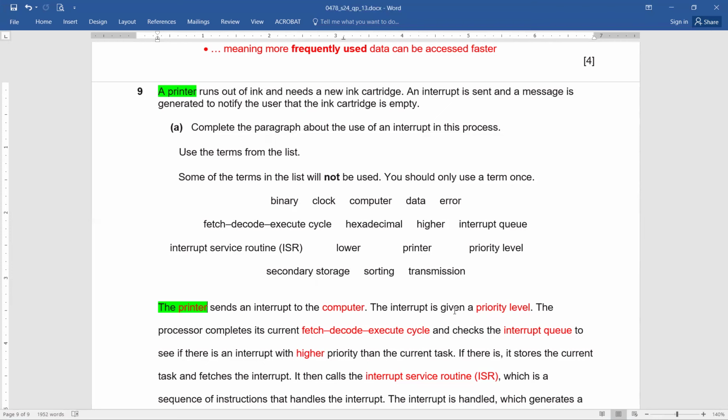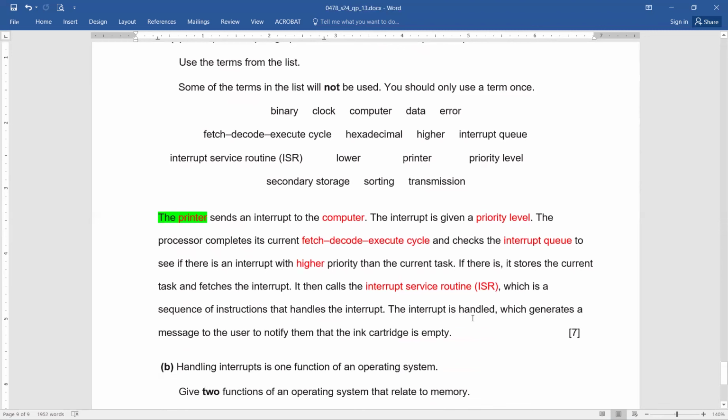The processor completes its current fetch, decode, execute cycle and checks the interrupt queue to see if there's an interrupt with a higher priority than the current task. If there is, it stores the current task and fetches the interrupt. It then calls the interrupt service routine or ISR, which is a sequence of instructions that handles the interrupt. The interrupt is handled, which generates a message to the user to notify them that the ink cartridge is empty.